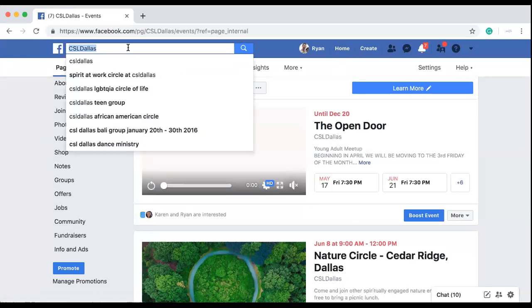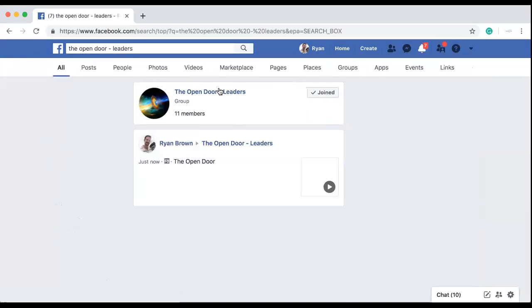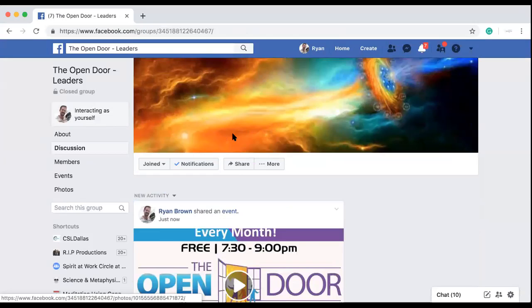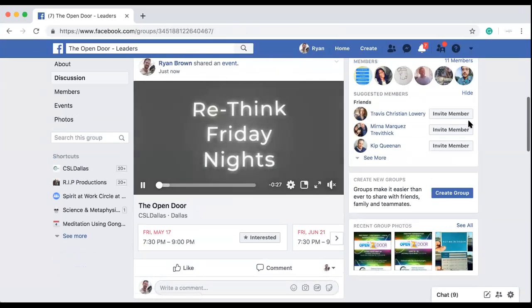Now, another part to this is I want to go to the groups themselves. What was that? Open Door. Okay. Now, once I'm in here, this is the other part of what I would be doing on a weekly basis. So I went ahead and shared the event, so that's in there.